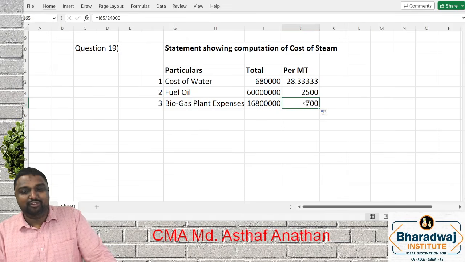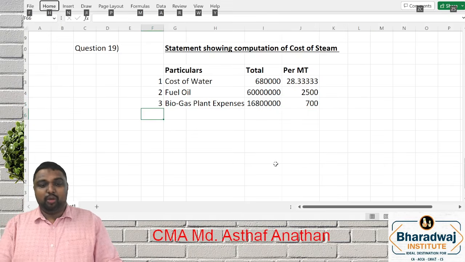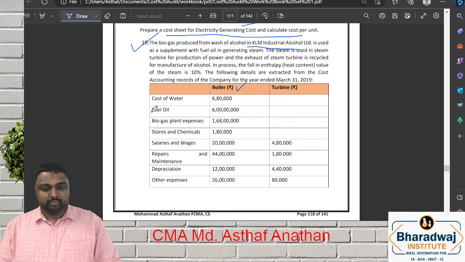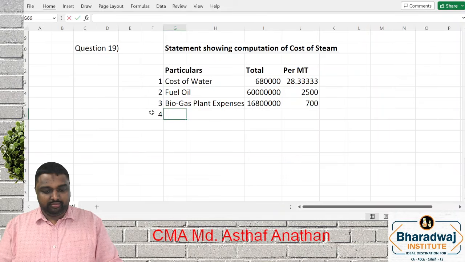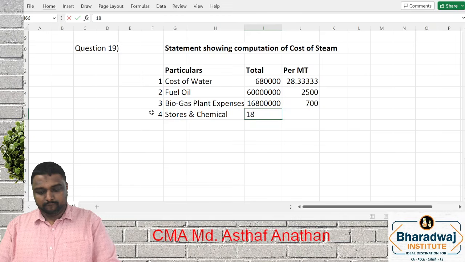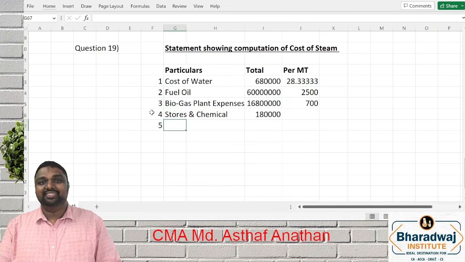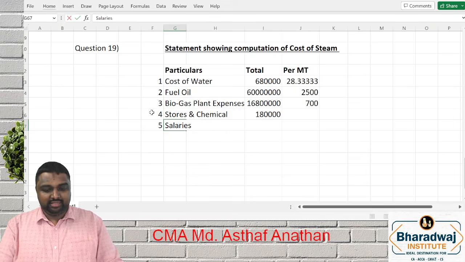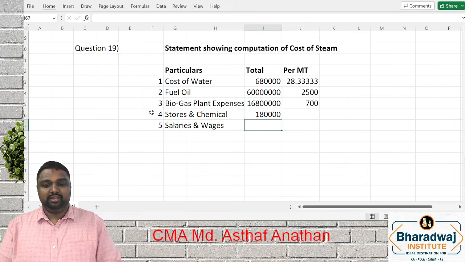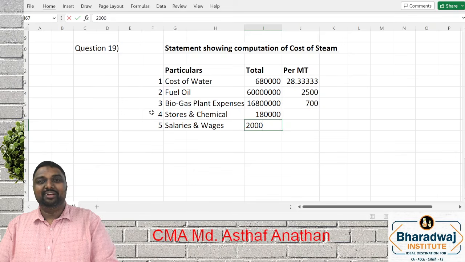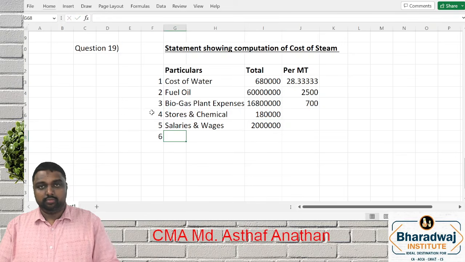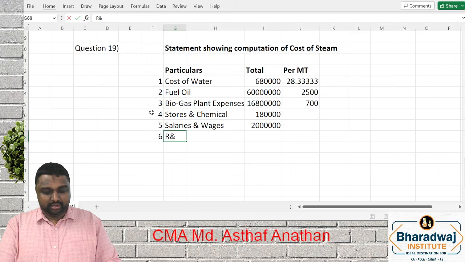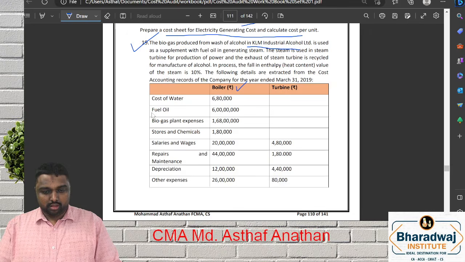Let's see how many of you will complete fast. Hope all of you try. What is the next item? Stores and chemical. What is the amount? 1 lakh. Next. Salaries and wages. What is the amount? 20 lakh. Next, repair and maintenance. 44 lakh.